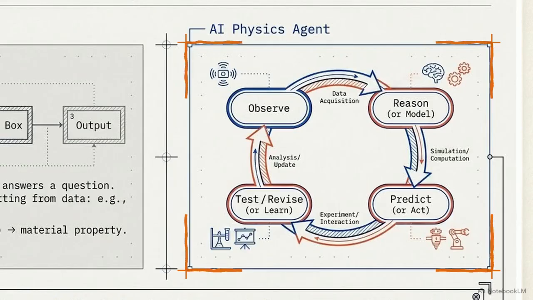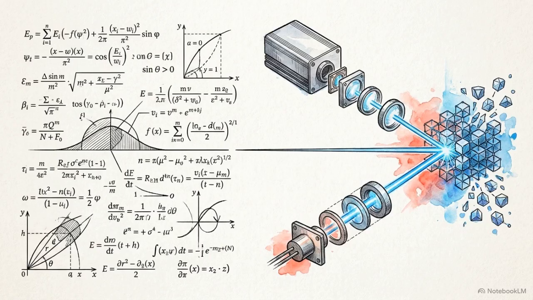As shown on the right, the agent operates within a continuous four-stage loop. It observes a physical state, reasons through a model, predicts, and acts. The system physically tests its hypotheses, feeding new empirical evidence back through the observation step to update its plan. This artificial intelligence operates as an active participant in physical research.